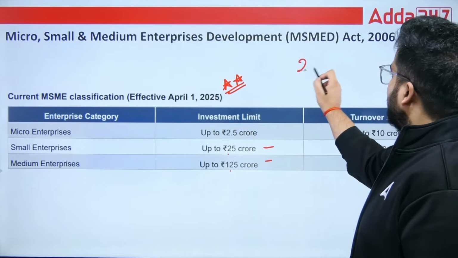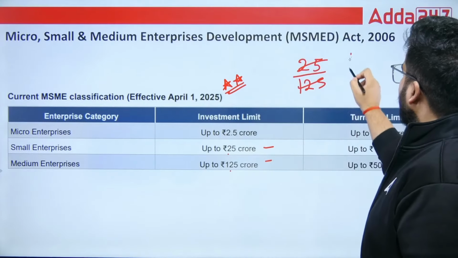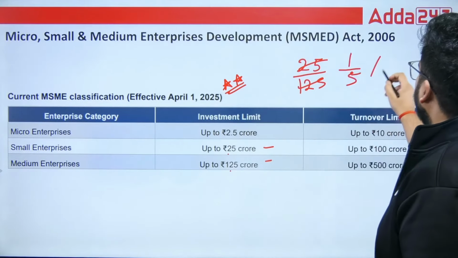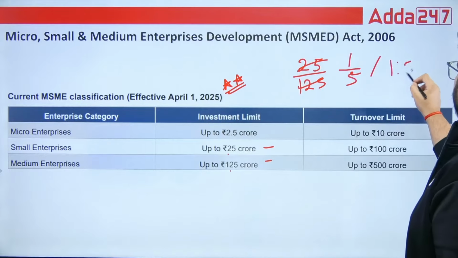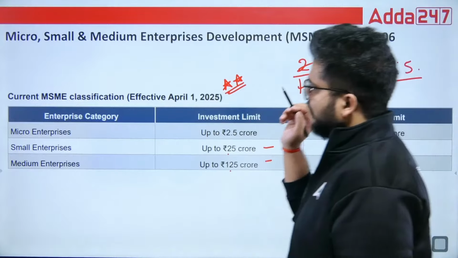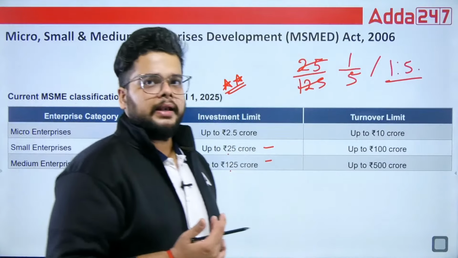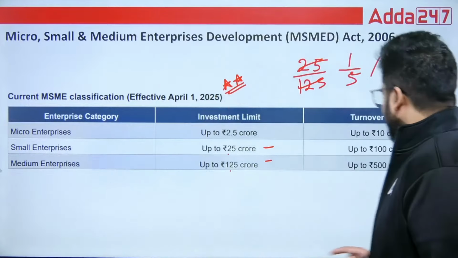So simply you have to take the ratio 25 divided by 125, you will get what? 1:5, or for that matter you can say that it is 1:5. That was the right answer. Because this particular question has been asked time and again, this table becomes automatically very, very important.